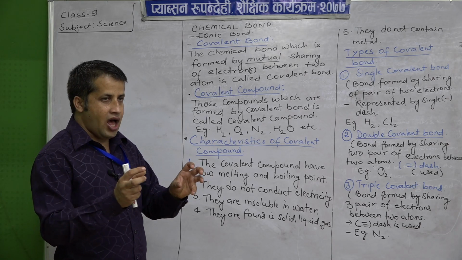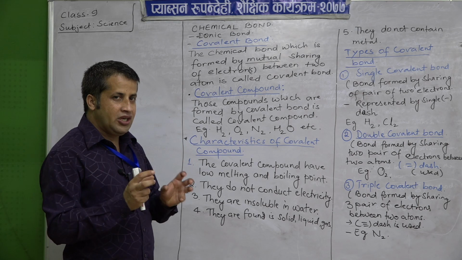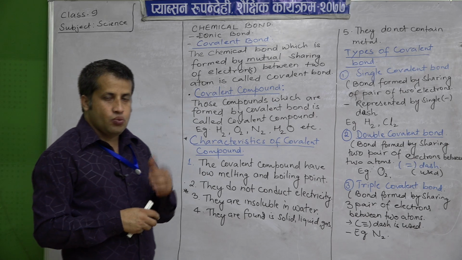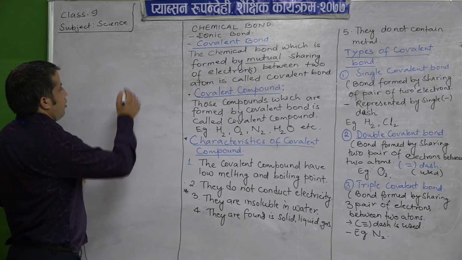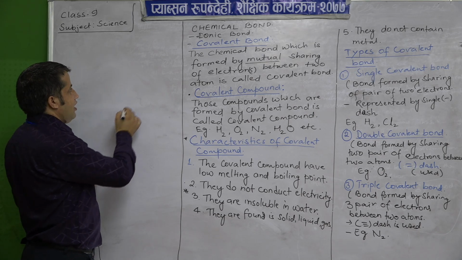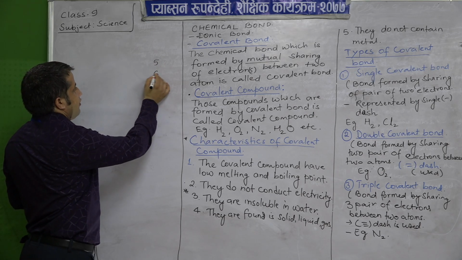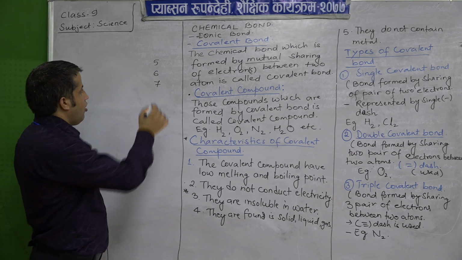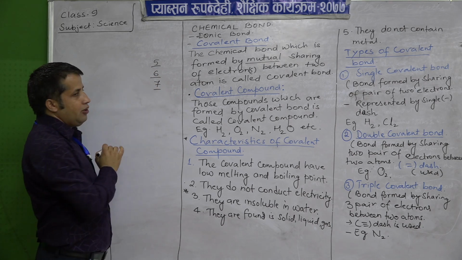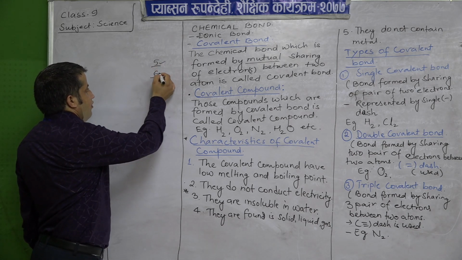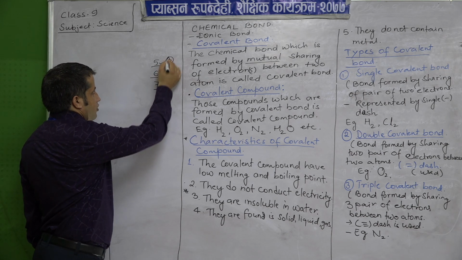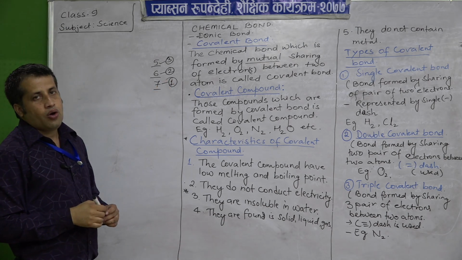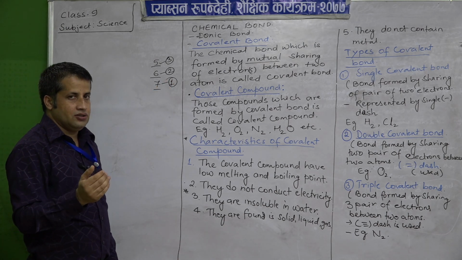That means those elements which have an electronic configuration with 5, 6, 7 electrons in the valence shell are generally non-metals, because the elements which require 3 electrons, 2 electrons and 1 electron respectively are known as non-metals.